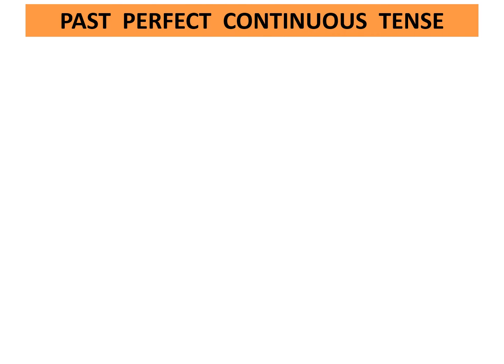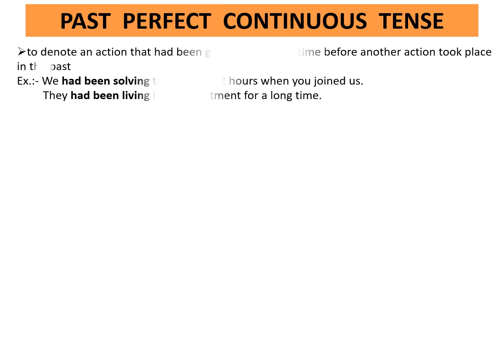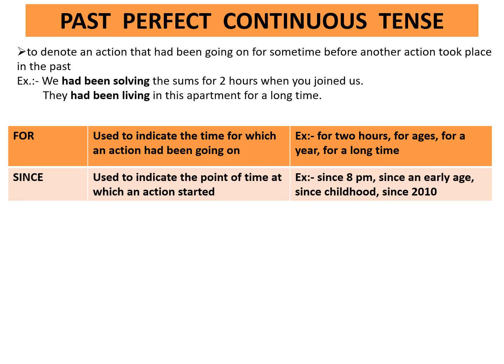Past perfect continuous tense. It denotes an action that had been going on for some time before another action took place in the past. Example, we had been solving the sums for 2 hours when you joined us. They had been living in this apartment for a long time. For and since are used in these sentences.